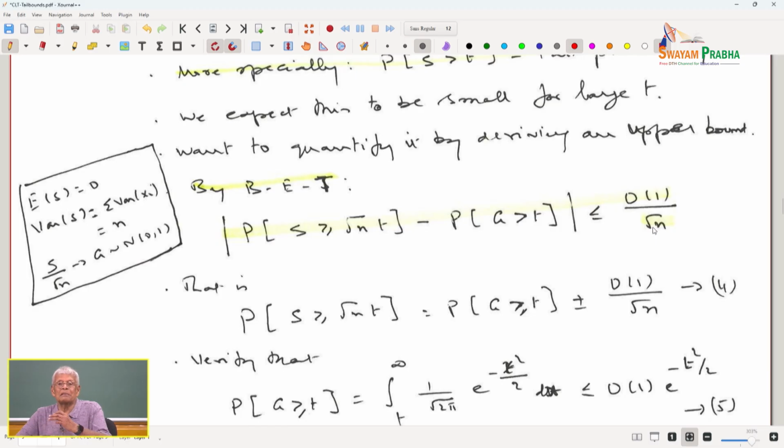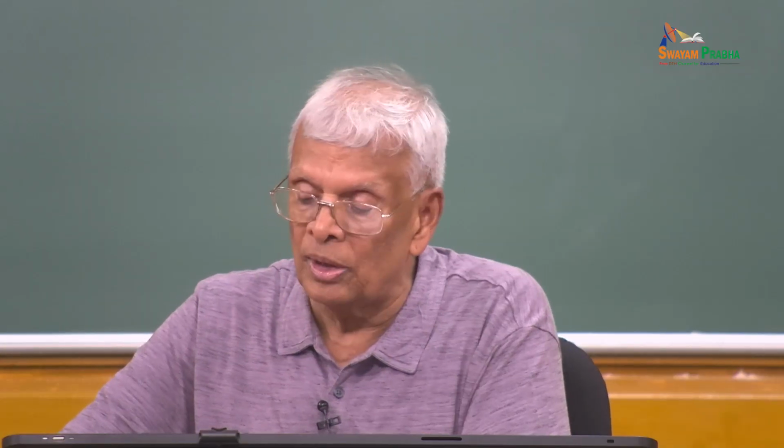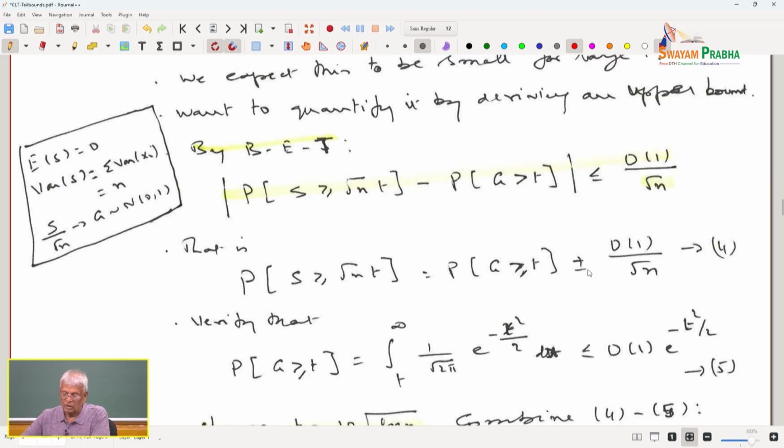Instead of carrying that 0.55 and so on, I am simply calling it a constant. You could have replaced it by C over square root of n, where C is a constant less than 1. So, this tells you the probability that S is greater than or equal to square root of n times t is equal to, taking the other side, the probability that G is greater than or equal to t, plus or minus a constant times 1 over square root of n. The transition from here to here is simple algebra.